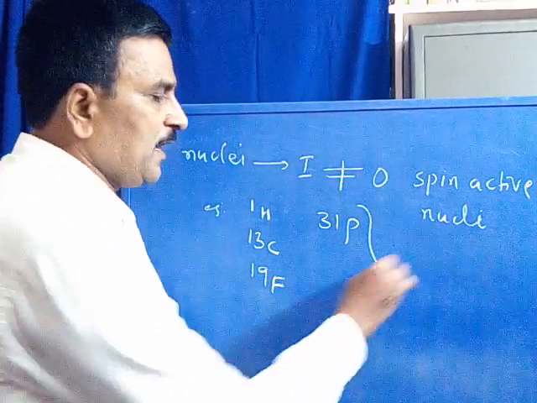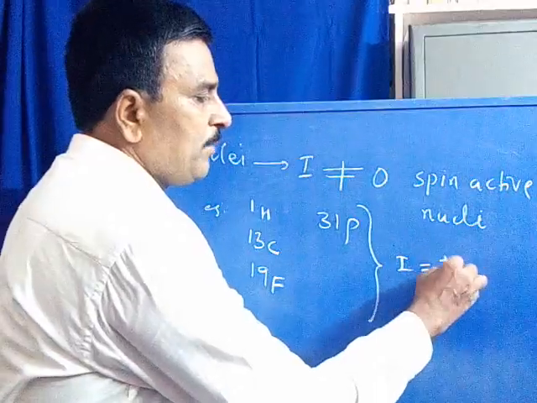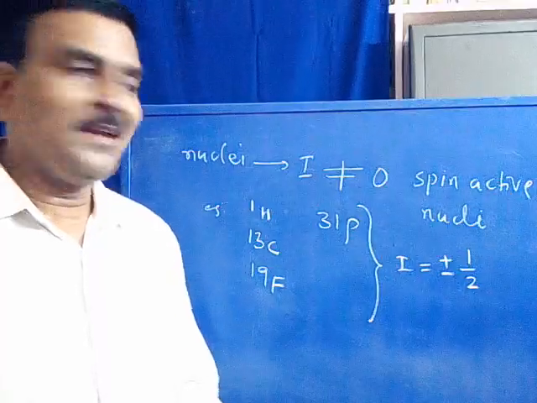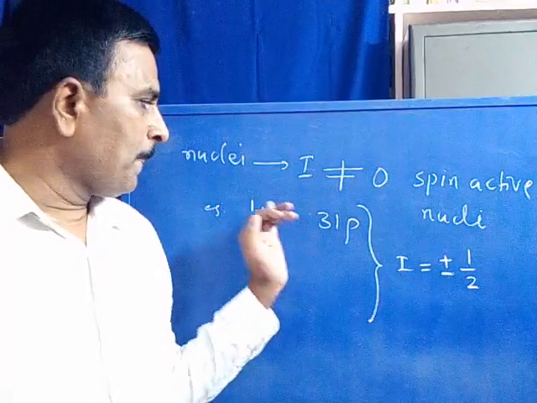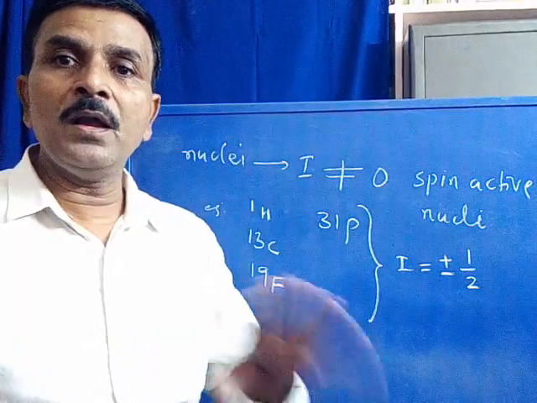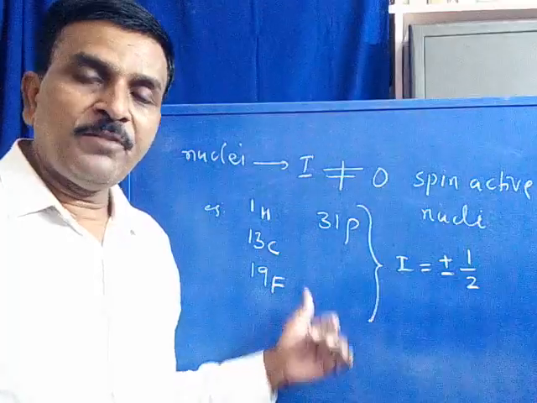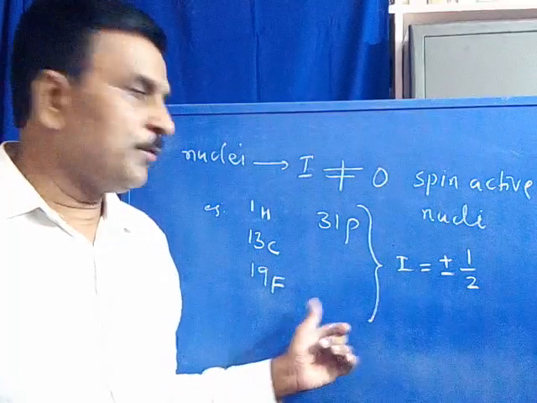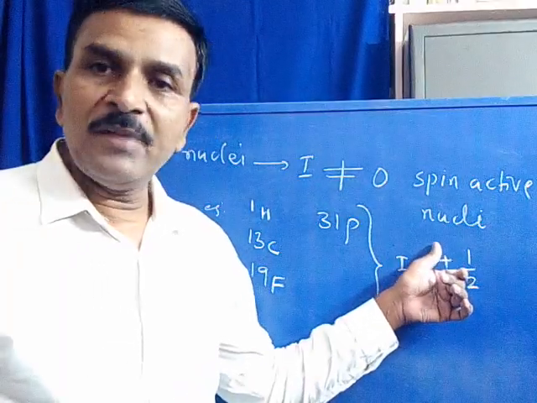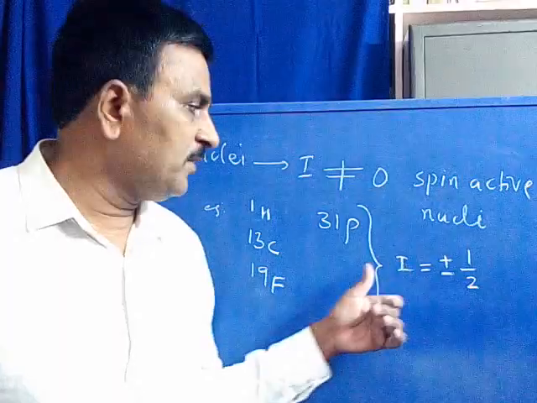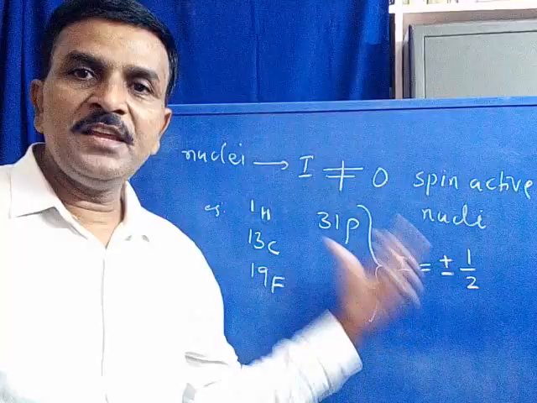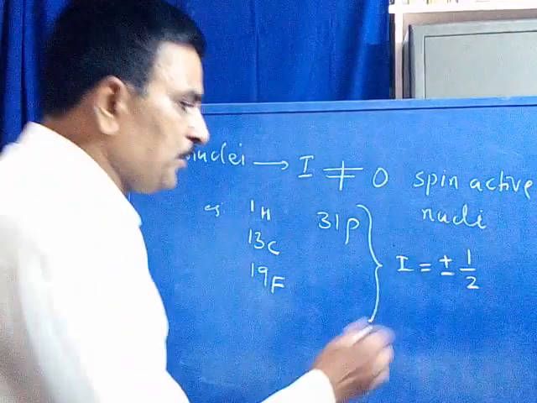Now these nuclei have the I value, I is equal to either plus half or minus half. Therefore, you can see these nuclei consist of an odd ratio of protons and neutrons. Therefore, these kinds of nuclei have their spin quantum number value either plus half or minus half. That is, in this case, I is not equal to 0. Now, these kinds of nuclei are called spin active nuclei.